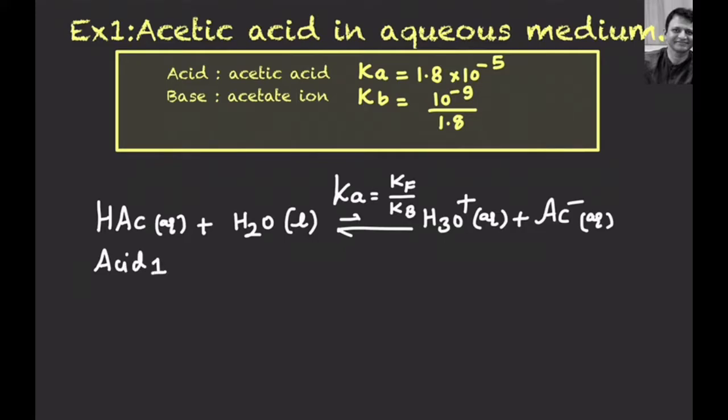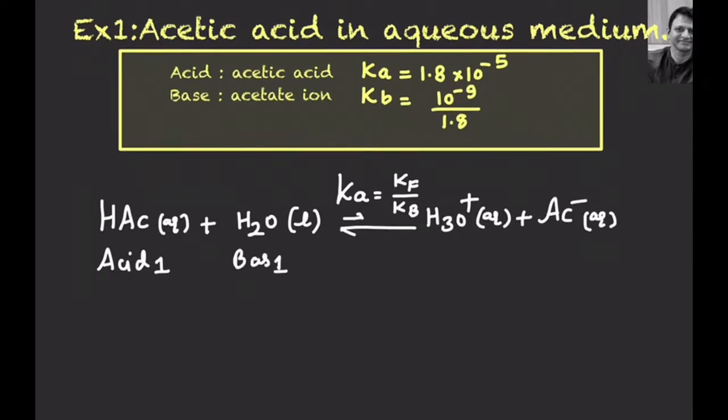Water, since it is accepting H plus from acetic acid, is behaving like a Bronsted base, so water is base 1. H3O plus ion we can write as acid 2 because it can provide H plus ion, and acetate ion is base 2 because it can accept H plus ion. So we are here dealing with two acids and two bases.